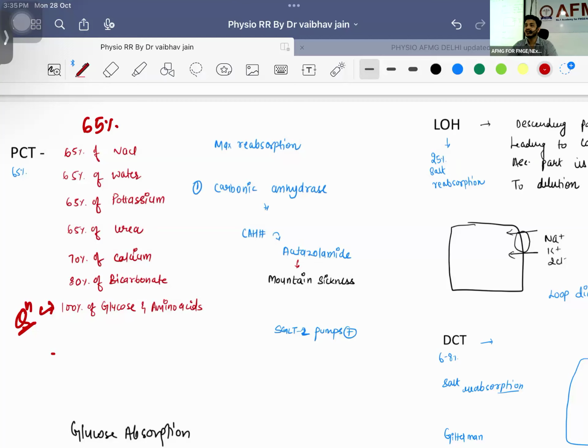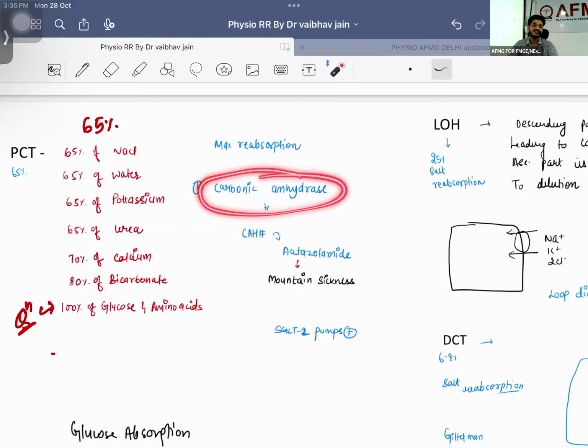Is this making sense? The thing is simple. What is the thing that we are having? When we are having PCT, through the PCT, when urine is getting formed after GFR, 65% of the salt and water will be getting reabsorbed. Which is the pump that is going to be there? This is known as the carbonic anhydrase pump.